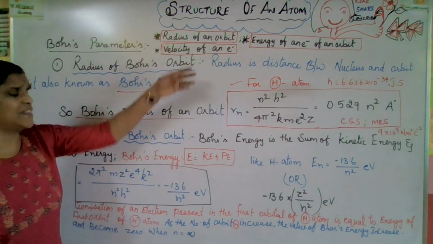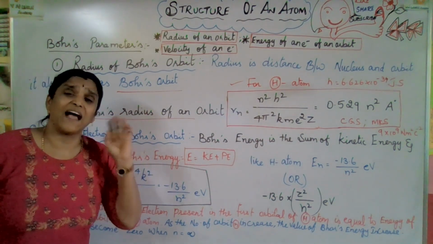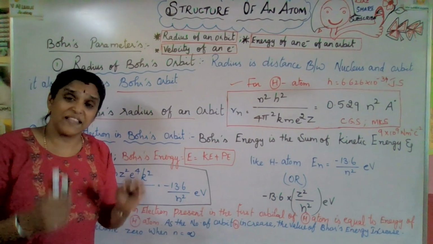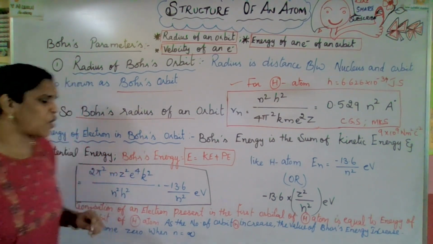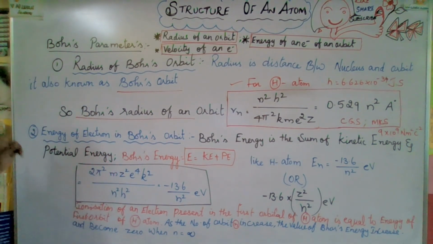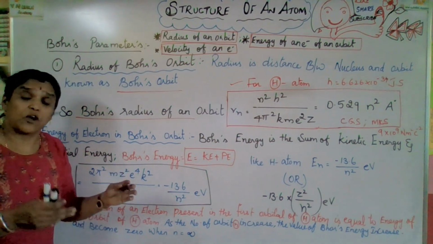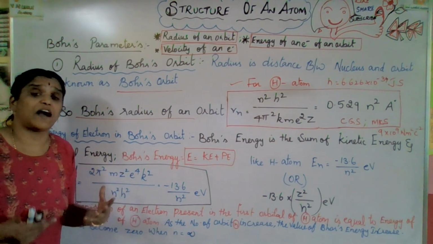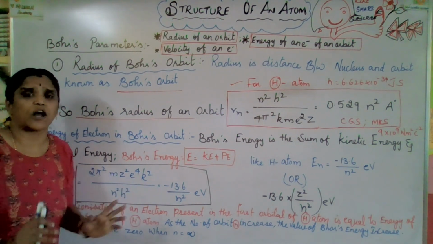These three things we are talking about only for the hydrogen atom, because Bohr talks only about hydrogen atom. That is actually a drawback. We'll tell you later what the drawback of Bohr's model of an atom is. But because of Bohr's model, we have come to know a clear idea about the atom.